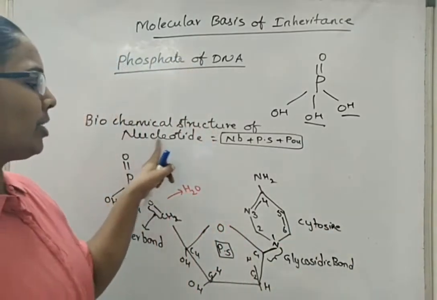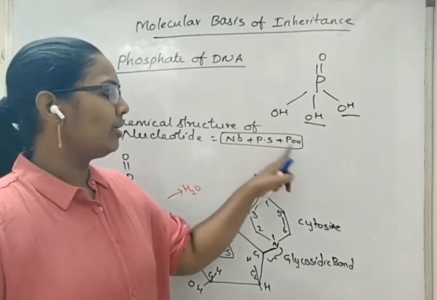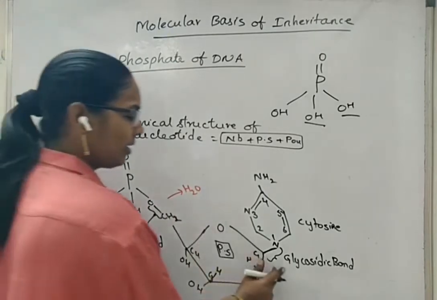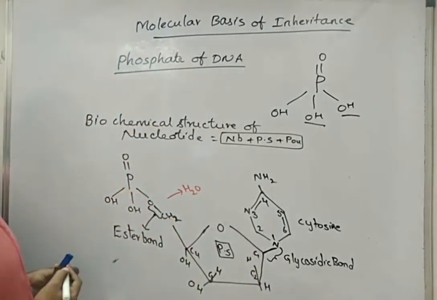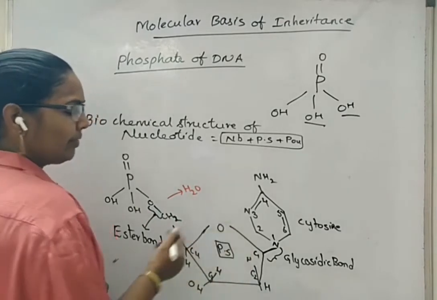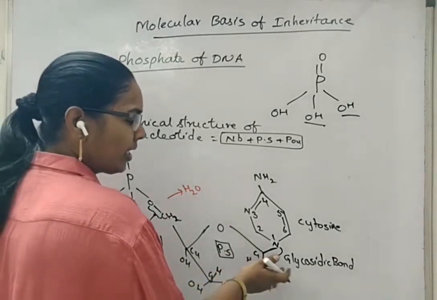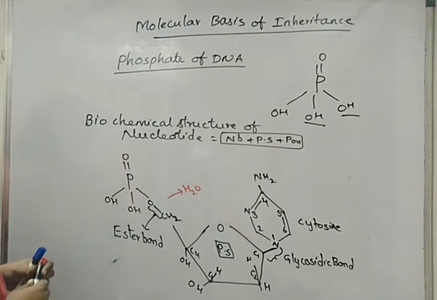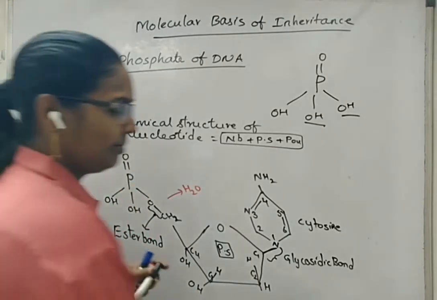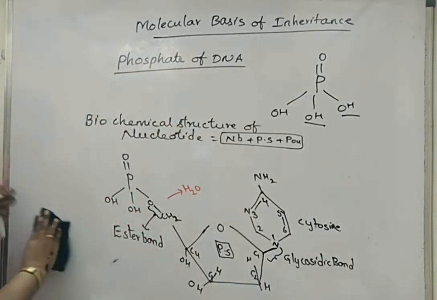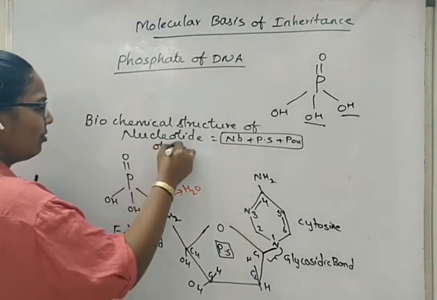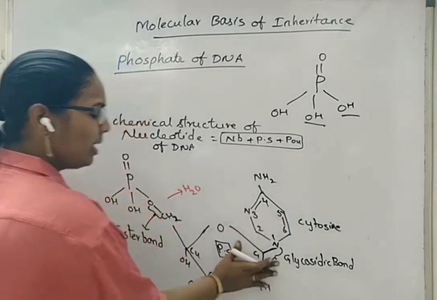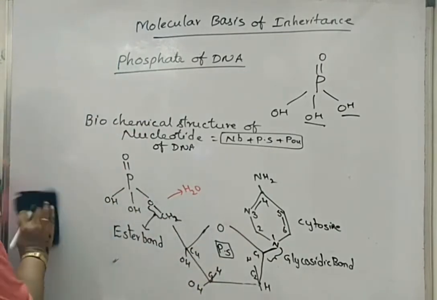So a nucleotide, which is composed of nitrogen base, pentose sugar and phosphate molecule, will be like this, with one ester bond by dehydration and a glycosidic bond. Here also you will see the loss of one water molecule, because already in the previous structure we have seen the existence of OH and hydrogen atoms. So this is the structure of a nucleotide of DNA. In case of RNA, the nitrogen base changes, but the structure is otherwise similar.